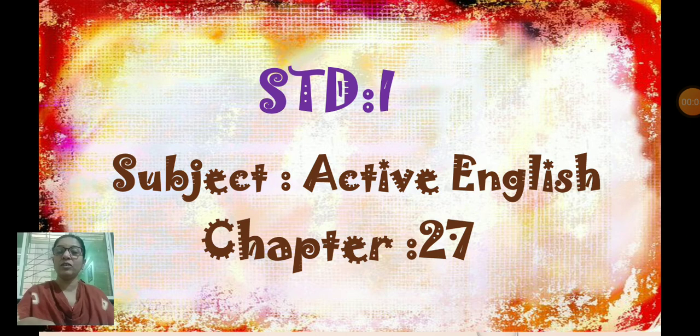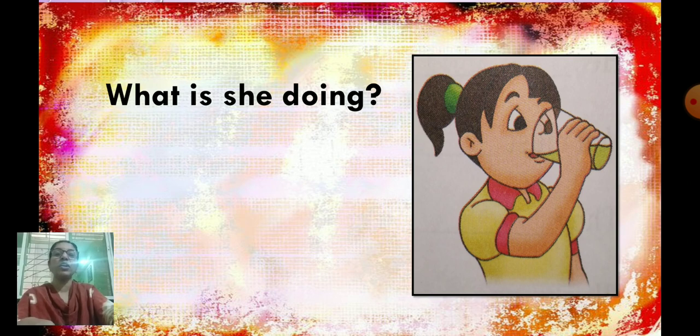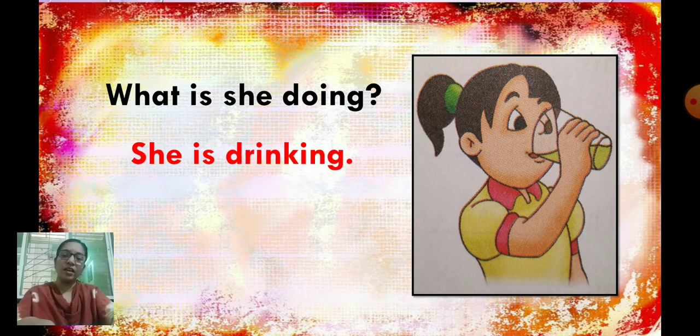In the previous chapter 26, we have learnt about the action words and how to use them in the sentence. For example, what we have learned, just once I will tell you. Now look at this picture. What action is she doing? Can you tell me what she is doing? Drinking, no? But how are you going to answer? She is drinking. So we have learned how to use these action words in the sentence.